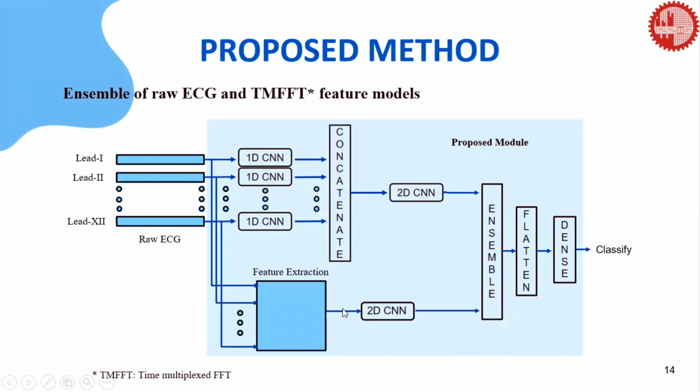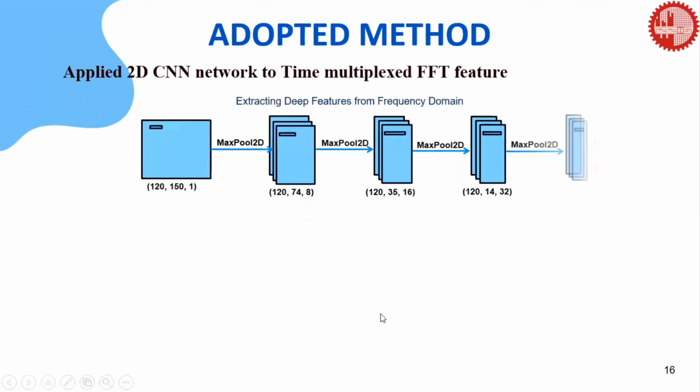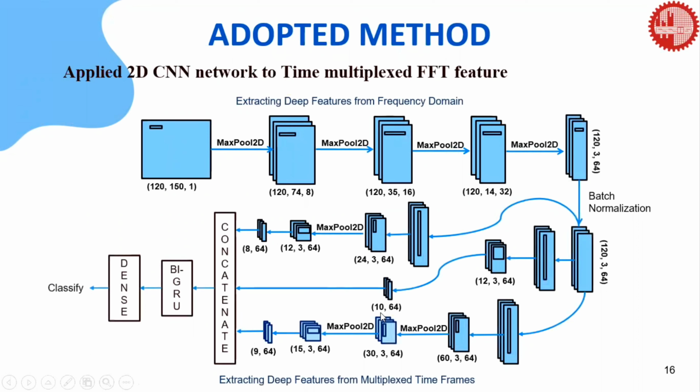Then, this is our 2D CNN-based architecture to extract the deep features from the 2D TM-A50 feature matrix, where two types of CNN kernel are used. The first one is to extract deep features from the frequency domain of each time frame. Here, the time frame dimension is unaffected. And the second one is to extract deep features from the multiplex time frames.